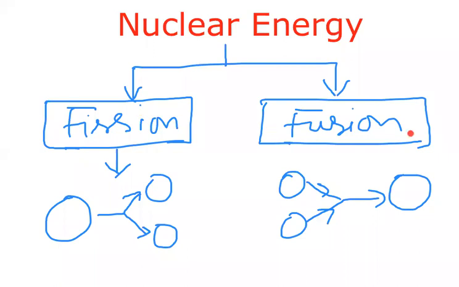Generally, we observe the fusion process in stars and the sun. We get energy from them by the nuclear fusion process. Now, let us start our journey with the fission process. Our target is nuclear fission.